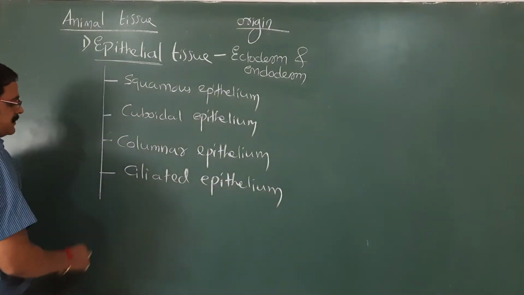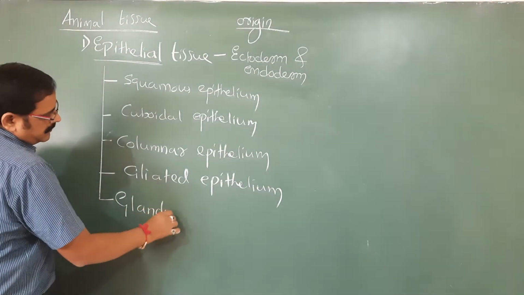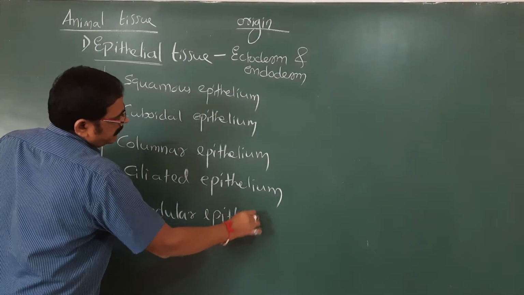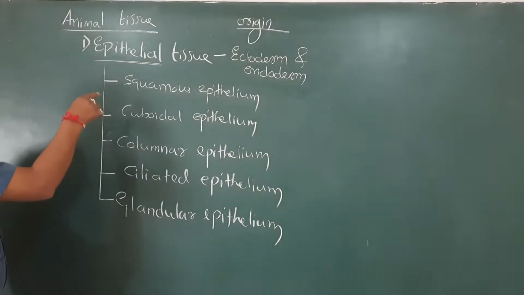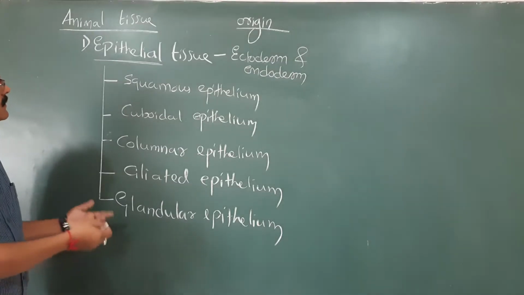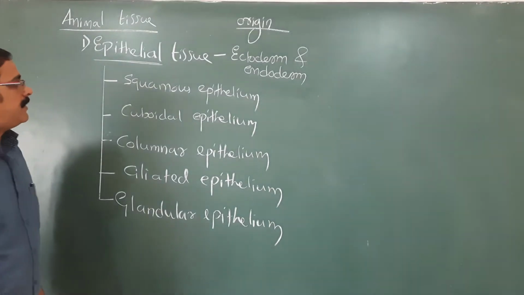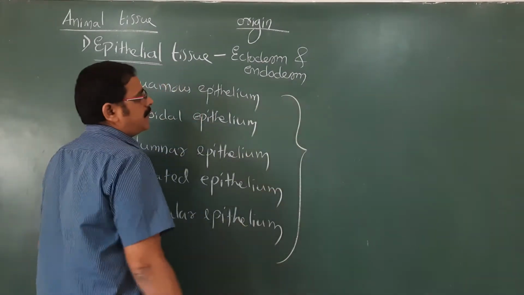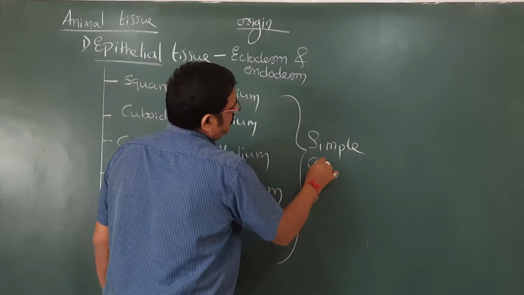The next is glandular epithelium. Basically, these types of epithelial tissues are just a single layer of cells. Because they are a single layer of cells, we call them simple epithelial tissue.